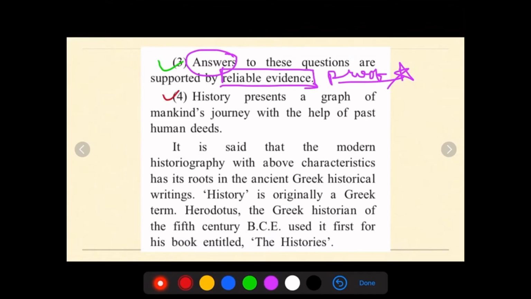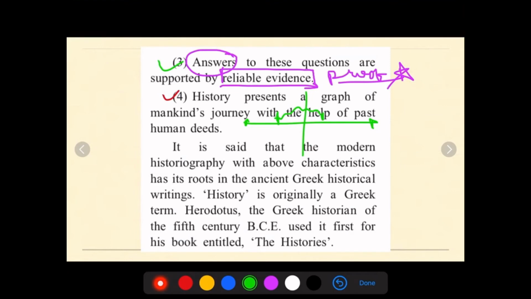Fourth one: history presents a graph of mankind's journey with the help of past human deeds. Now history presents a graph. Okay, there is a graph, and what does this mean? It is of mankind with the help of human deeds, means evolution. How did man evolve, how was their past life?